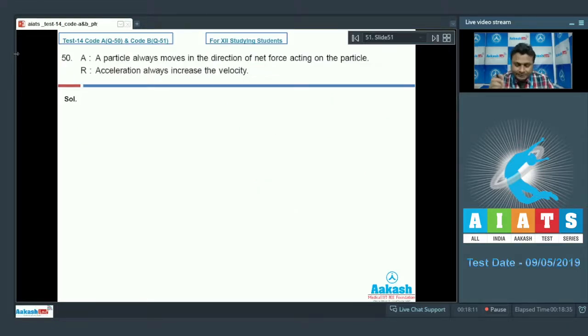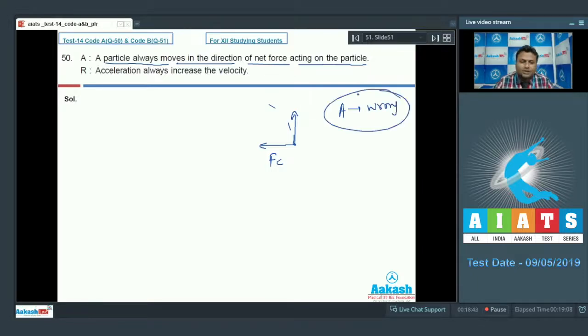Here is question number 50, everyone. Assertion: a particle always moves in the direction of net force acting on the particle. This may be true, this may not also be true, because if you think about circular motion, particle moves tangentially, means particle always moves perpendicular to centripetal force. So this is not always happens. This may happen or this may not happen, but assertion says always. That's why A is wrong. Let's talk about the reason as well.